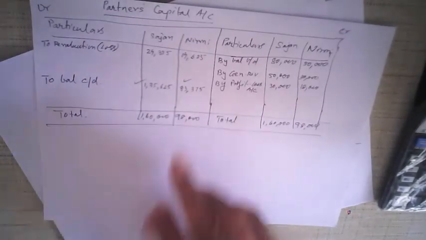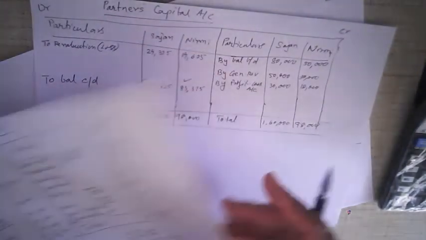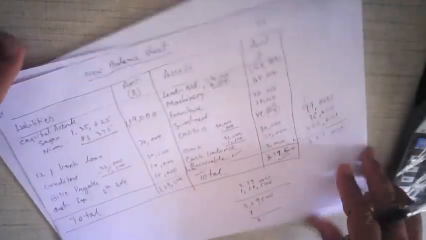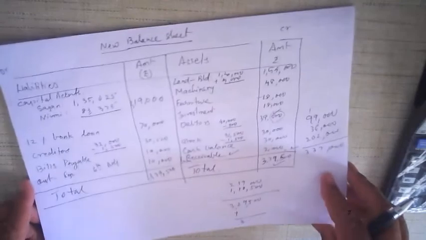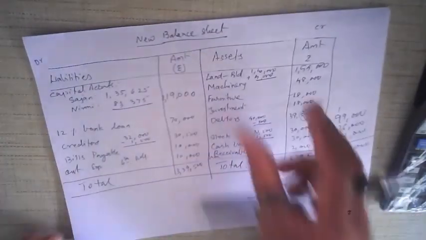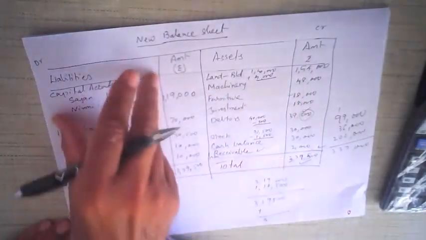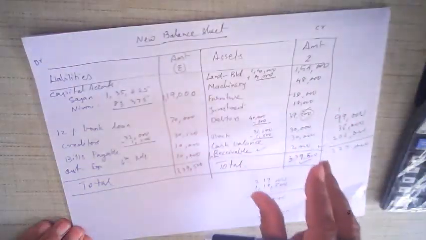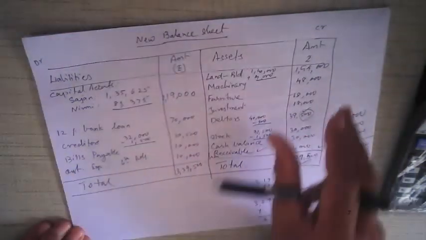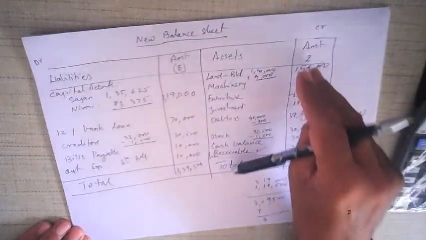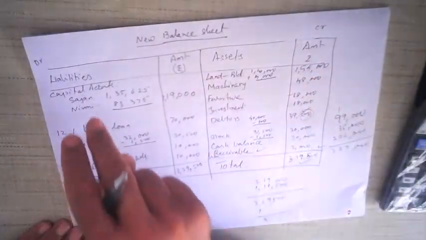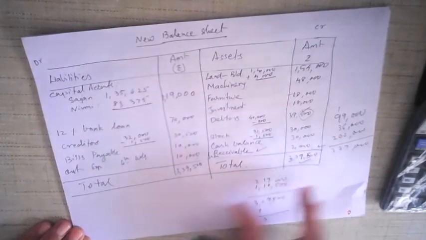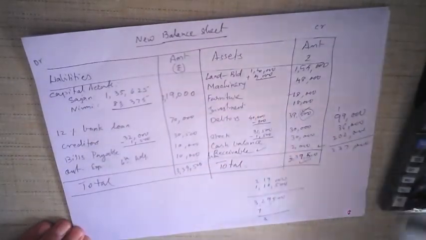And when we transfer it to the balance sheet, we have to be careful because this is the amount that you have to write, balance carried down. Now, when you prepare the balance sheet, the best thing to do is first write down all the assets and liabilities. See, I've written all the assets, I've written all the liabilities. Then start filling the amounts. Wherever there is no change, write the original amount. Wherever there is change, plus or minus, make sure you enter the new values and then balance it. Okay, right.